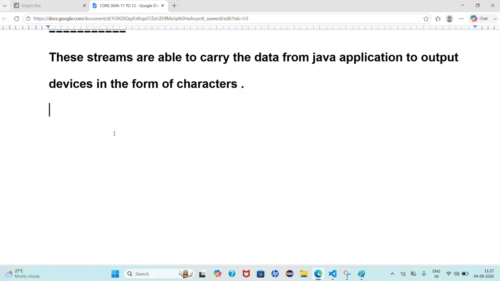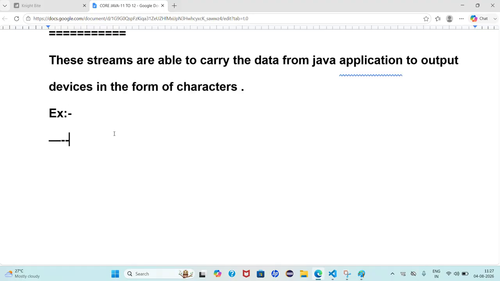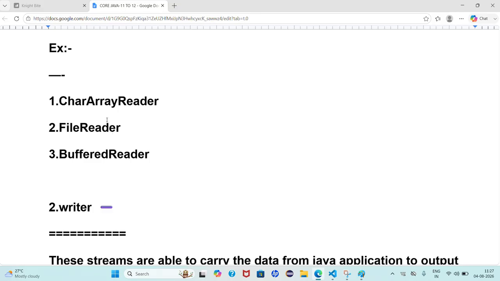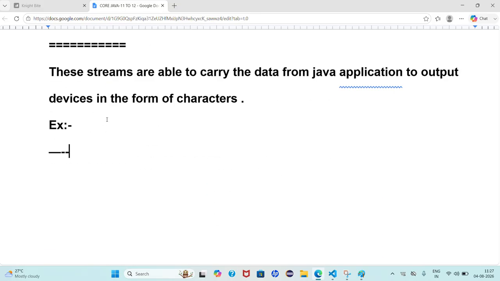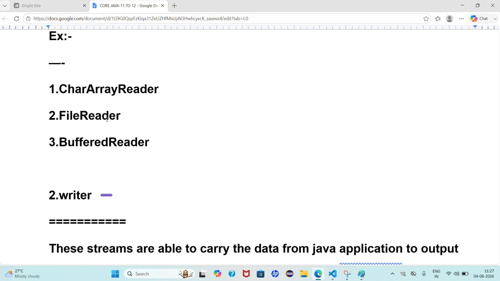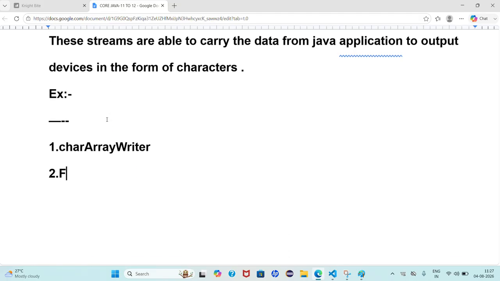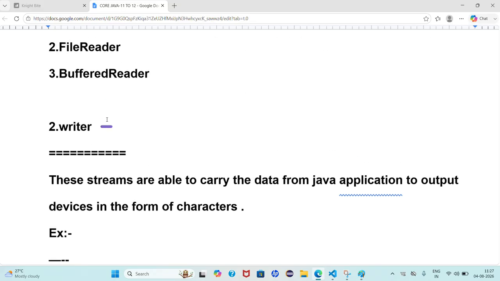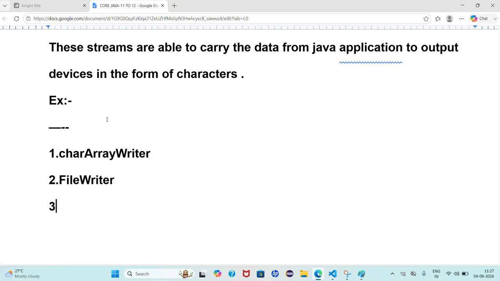Now tell me the examples. For example, CharArrayReader, and here we have CharArrayWriter. Next, FileReader is there, and next FileWriter. After that, BufferedReader is there, and next we have BufferedWriter.